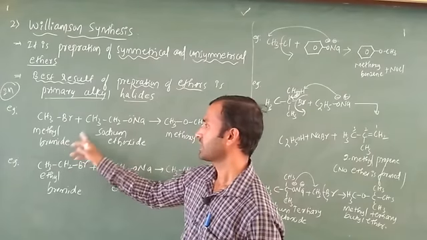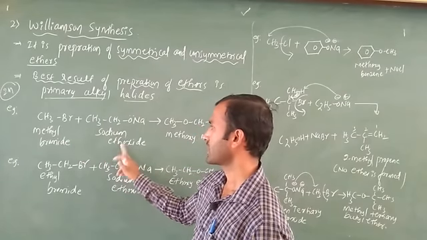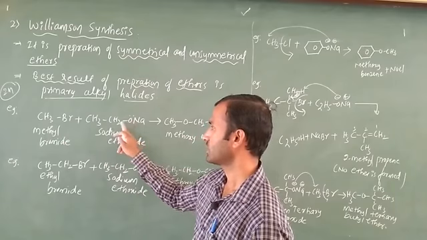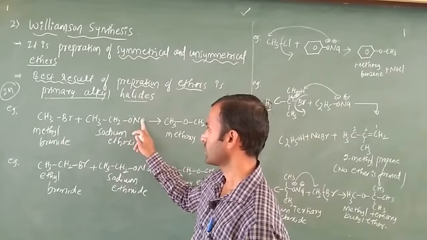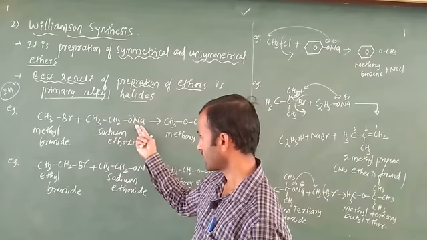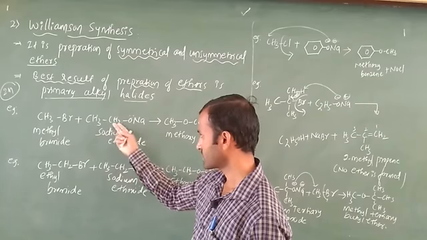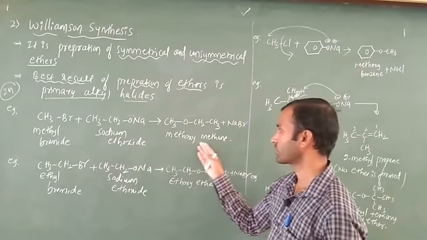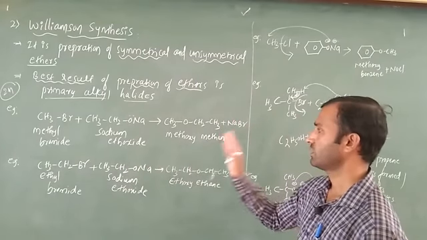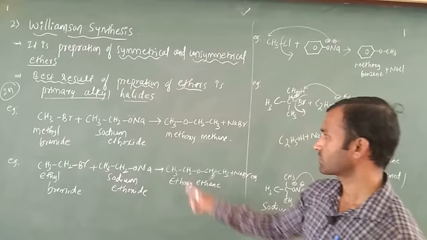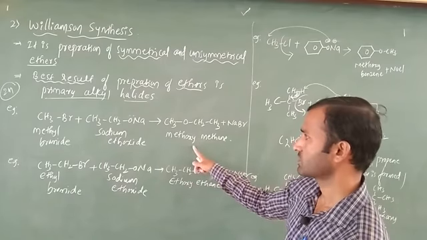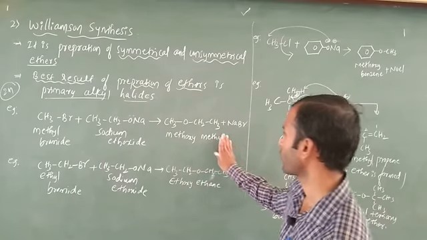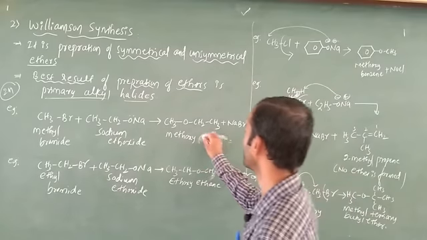Methyl bromide can react with sodium ethoxide. Here sodium is there with oxygen; Na indicates sodium. After that CH3CH2O indicates ethoxide. With sodium ethoxide, the product formed is, by IUPAC nomenclature, methoxy ethane. Sorry, I made a mistake earlier. Methoxy ethane you have to write. Okay, methoxy ethane.